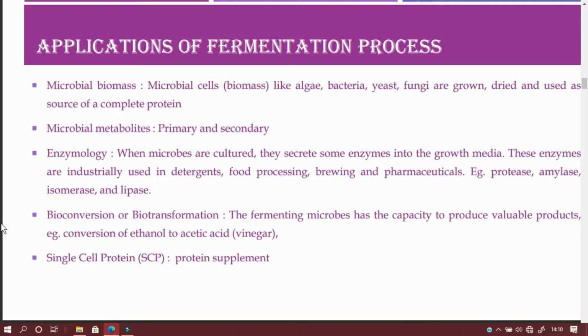What are the applications of single cell protein? Single cell protein is mainly used as a protein supplement. It is also used in cosmetics for healthy hair and skin, and in poultry as an excellent source of protein. When cattle, birds and fishes are fed with SCP, their biomass increases to a great extent,